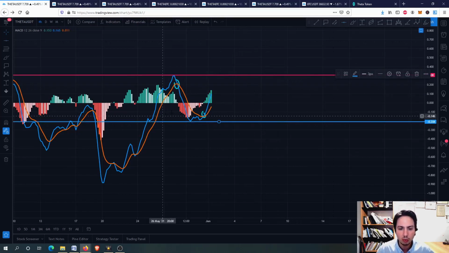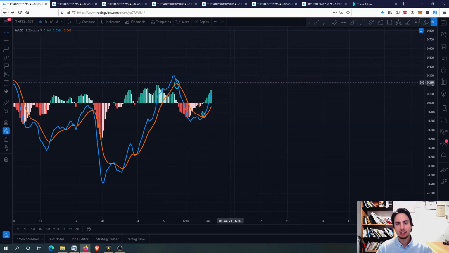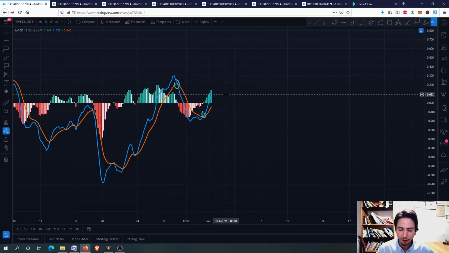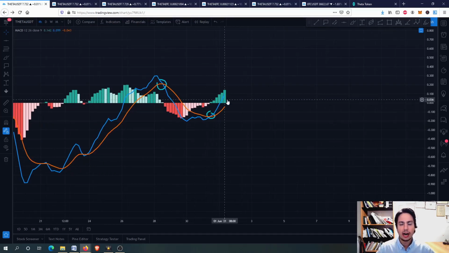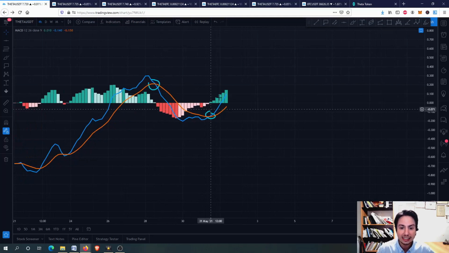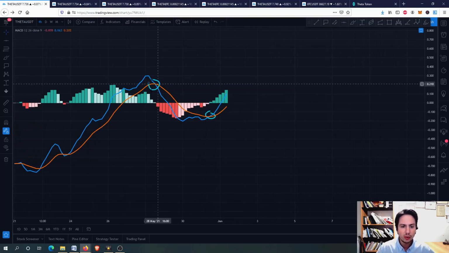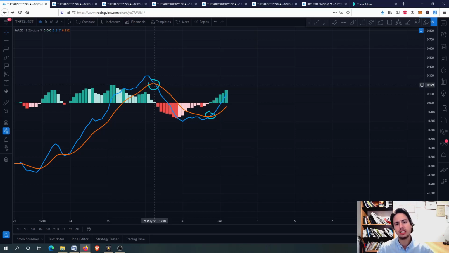That's what we want. We want to go upwards and we want to break some important resistance and support levels. Okay, so this is very crucial right now. It is not so crucial to go upwards as it is to have higher highs and higher lows. We can see bearish crosses all the time for the MACD. It is due to the commodity channel index, guys, being over 100. Nothing to worry about, guys.